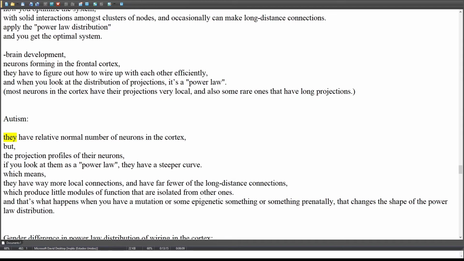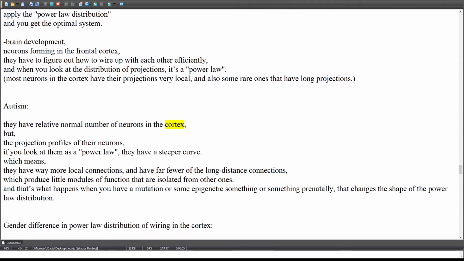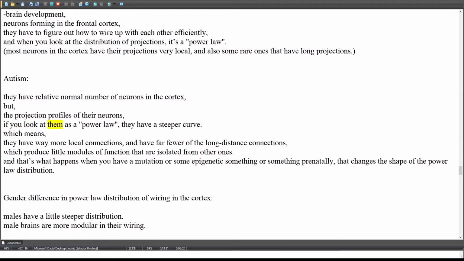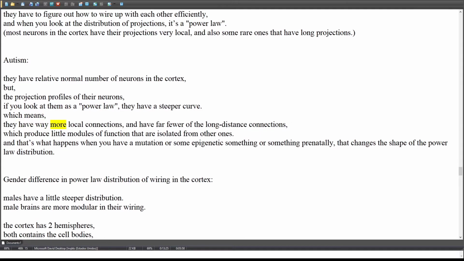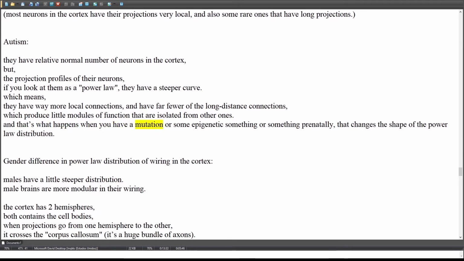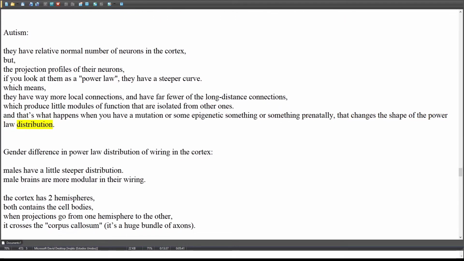Autism. They have a relatively normal number of neurons in the cortex. But the projection profiles of their neurons, if you look at them as a power law, have a steeper curve. Which means they have way more local connections, and far fewer of the long-distance connections. Which produces little modules of function that are isolated from other ones. And that's what happens when you have a mutation or some epigenetic something prenatally, that changes the shape of the power law distribution.